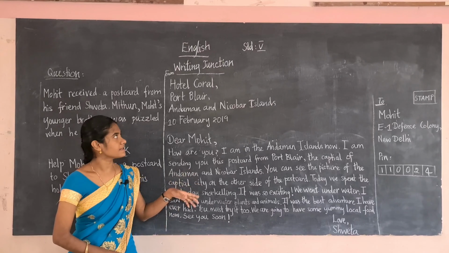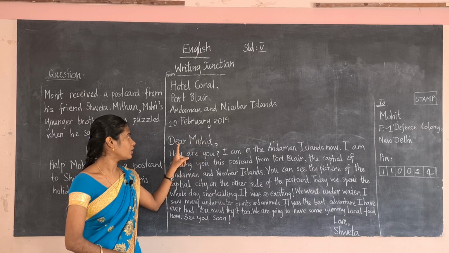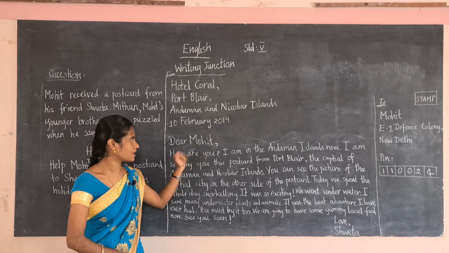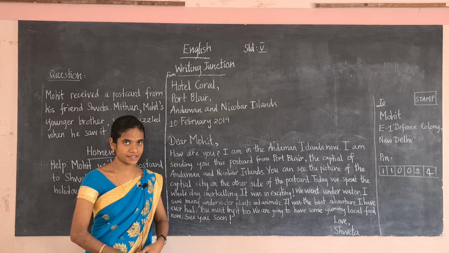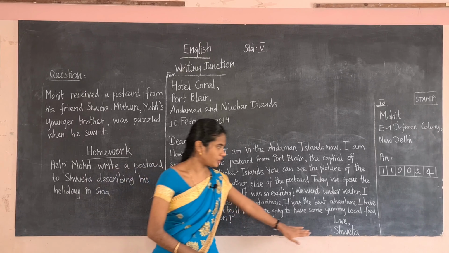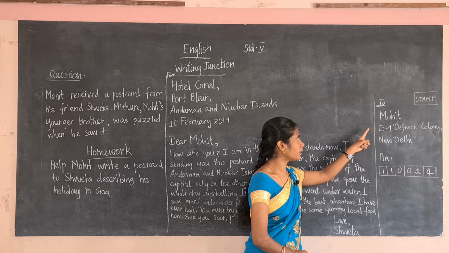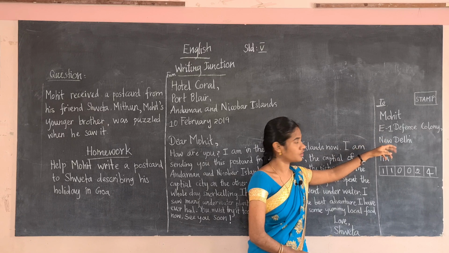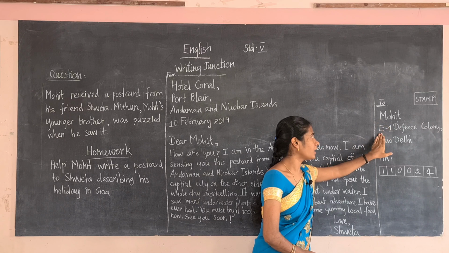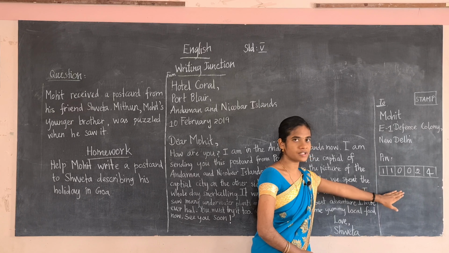You have to write in this format. You have to write a from address and mention the date, dear, to whom you are writing the letter. You have to write the body of the letter describing his holidays in Goa, and here you have to write your name, love. Then you have to write the to address, to whom you are sending. So to Sweta you are sending, so you have to write Sweta and mention the address, and write the pin code which consists of 6 numbers.